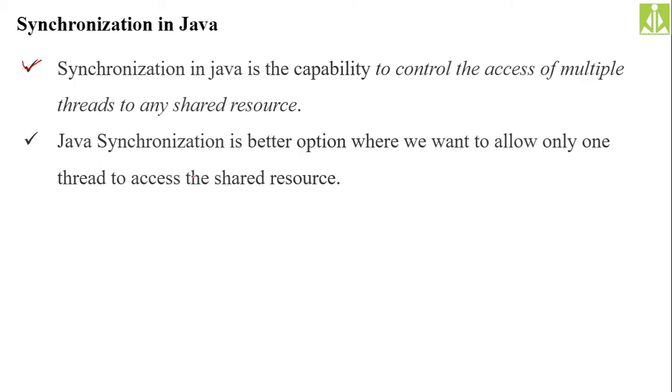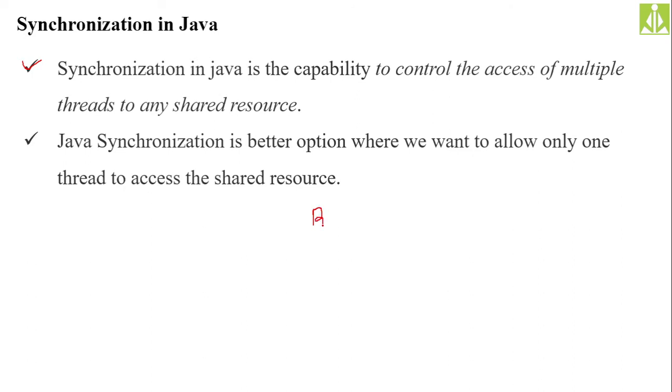Let us suppose we have a resource, in the sense any computer resource. It may be the CPU cycles, a memory location, an input output device, a variable's content, or a file. Whatever it may be, we call it a resource in computer terminology.